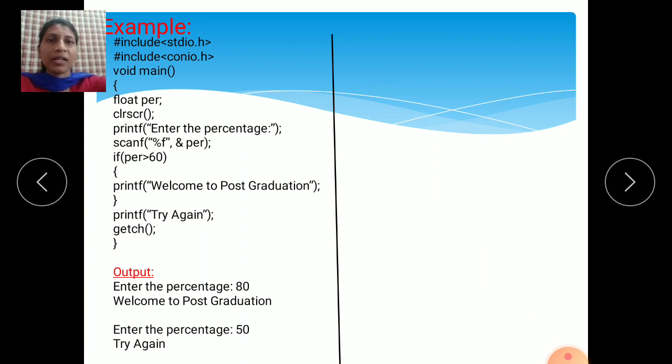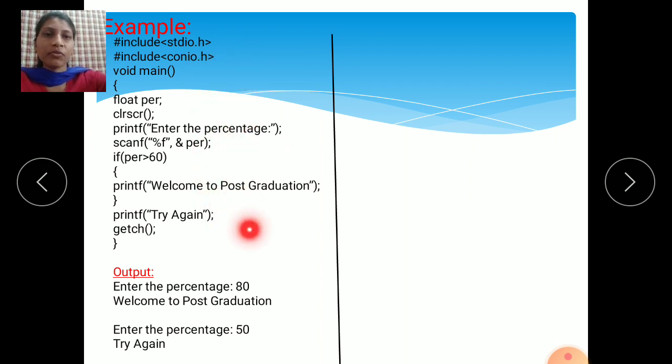Then the example. See here, this is an example of the if condition. I have written a program for that example: hash include stdio.h, hash include conio.h, void main, then open bracket, float. I have used float for percentage because percentage always comes in fraction values, so use float. Float per means percentage. Then write the clrscr clear function.